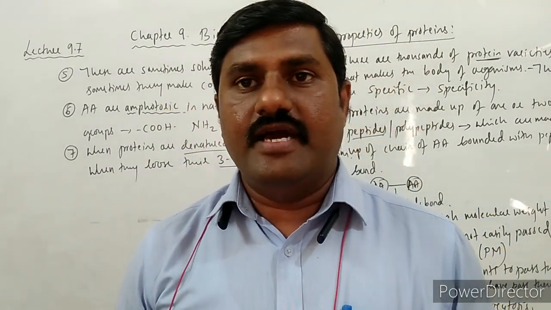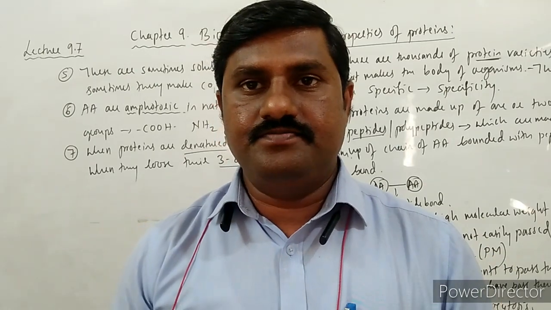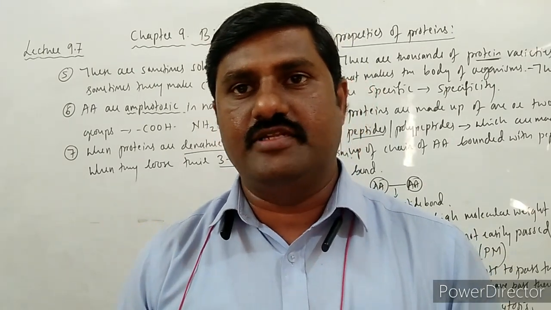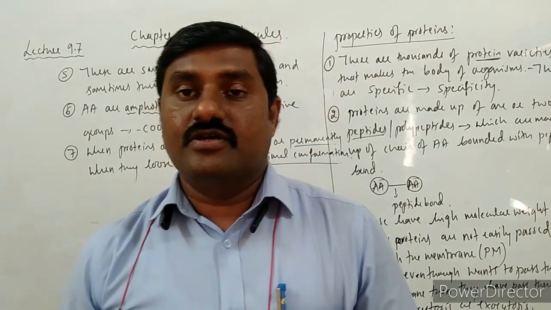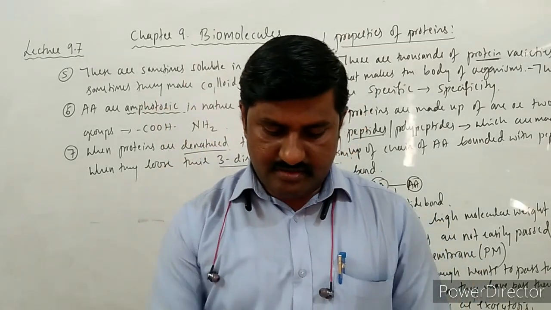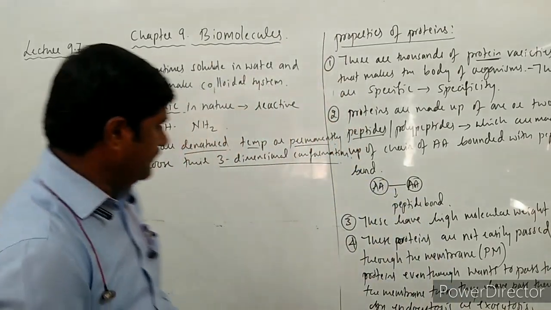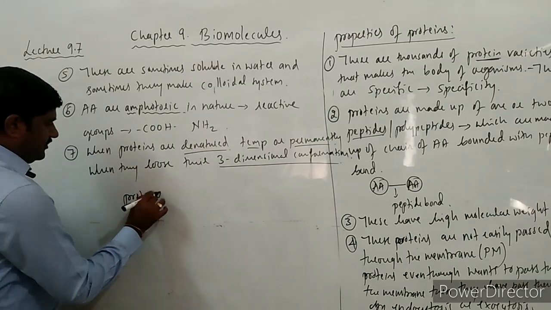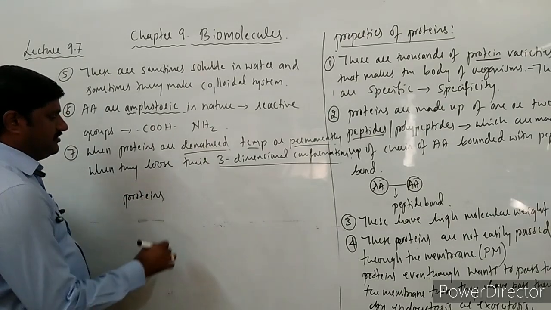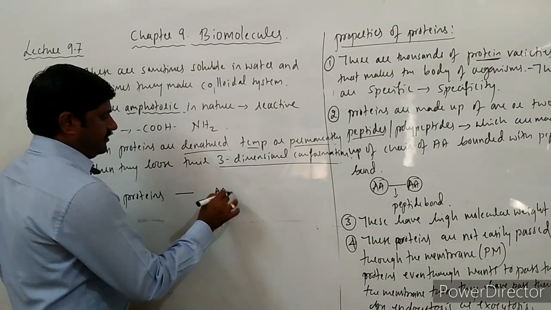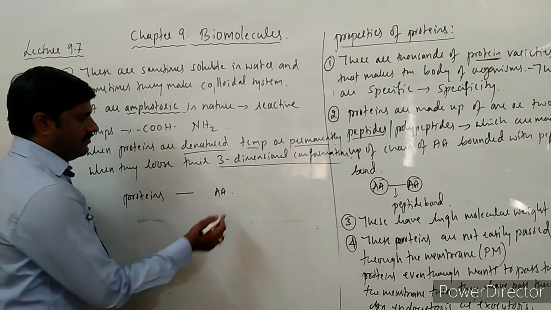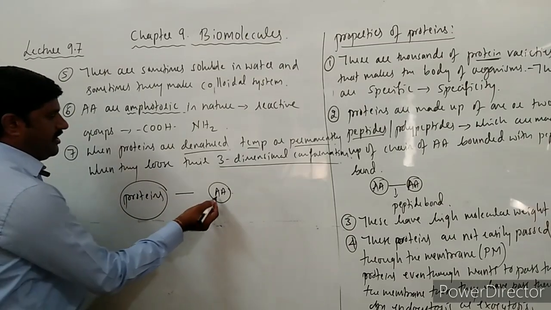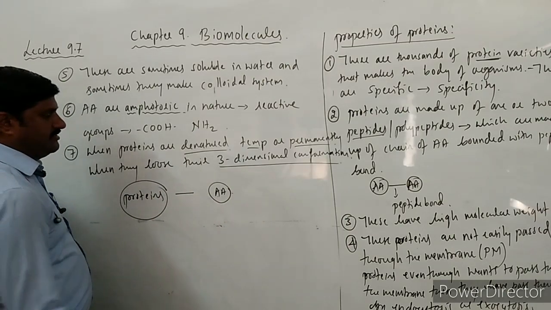Okay, so by this we finished one part, the general characters or properties of these proteins. After that, let us see here in case of proteins. These are the biomolecules which are made up of monomers called amino acids. See here, these are amino acids, these are proteins. Amino acids together form proteins.